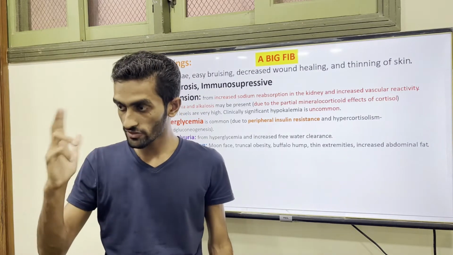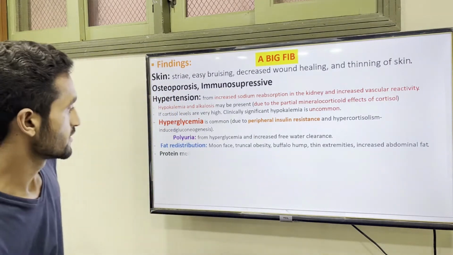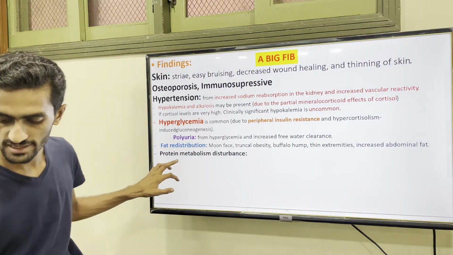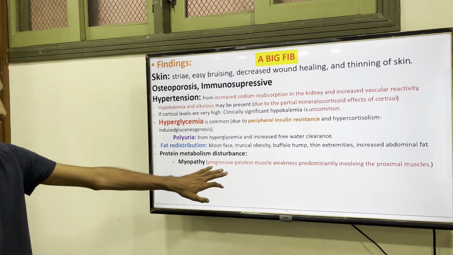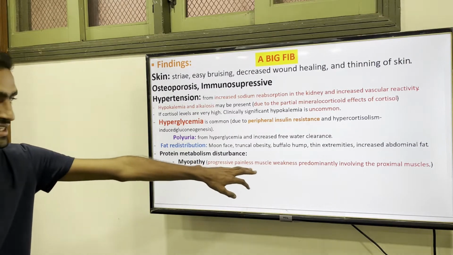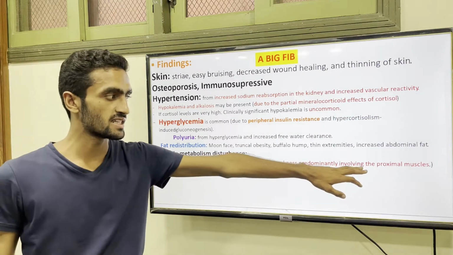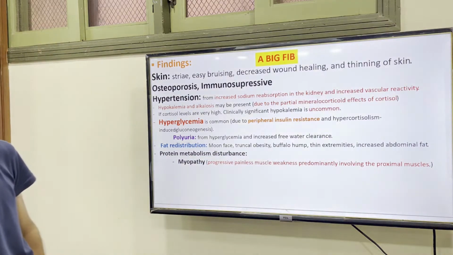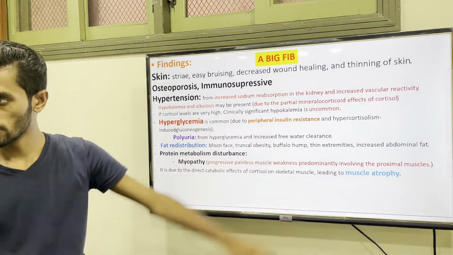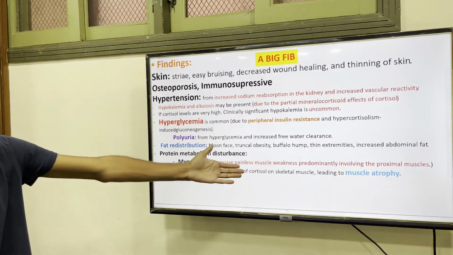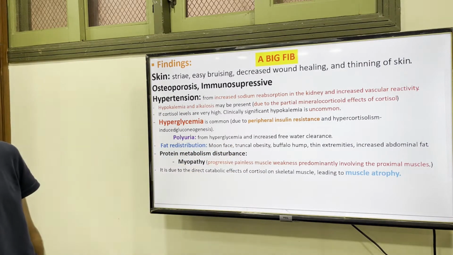Just recall your functions and you can easily understand it. Protein metabolism is disturbed, meaning muscle atrophy or myopathy type: progressive painless muscle weakness predominantly involving the proximal muscles, due to the direct catabolic effect of cortisol on the skeletal muscle, leading to muscle atrophy.